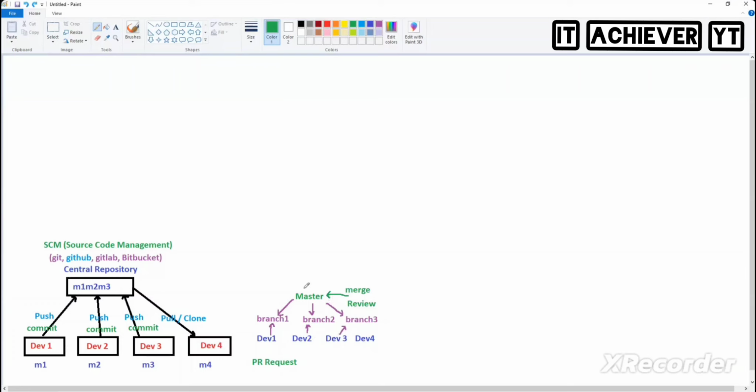Central repository. So where is the central repository? GitHub. This master branch will be here in the repository. But as I don't have space, I'm explaining here. Got enough? Okay, fine. So which one you want me to repeat? Just let me know. So I'm quickly repeating here.